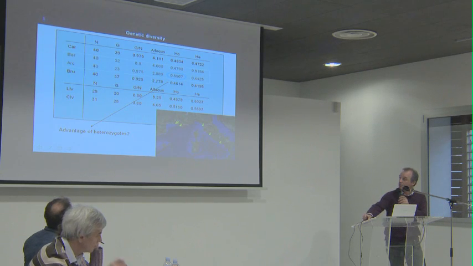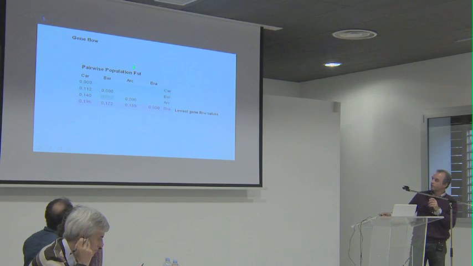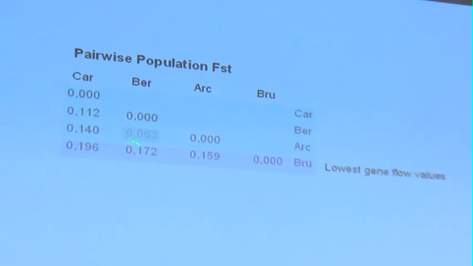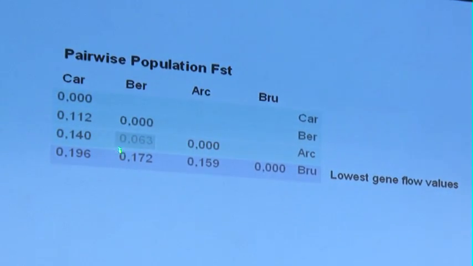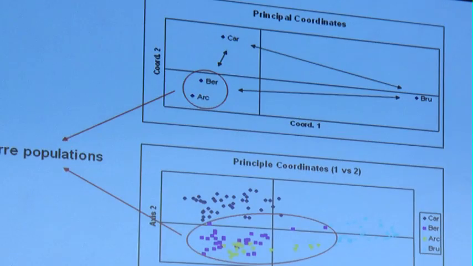And how can we say that the meadow is isolated? Let's look at the next part of the presentation. This is the level of gene flow. So this is the pairwise differentiation of the populations. And we can see that the Berre population and the Arc population are very well connected. The FST value is low. But, for example, the population from Brusque is very well differentiated from the others. And the population from Carteau is also more differentiated than between the populations within the lagoon. So to be more clear, let's see here, it was a little confusing before, but this is clear.